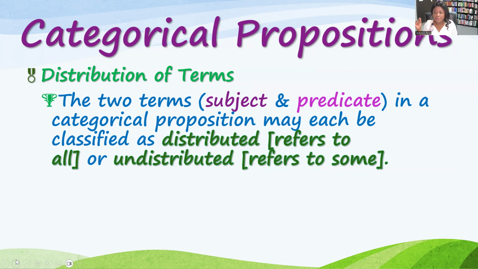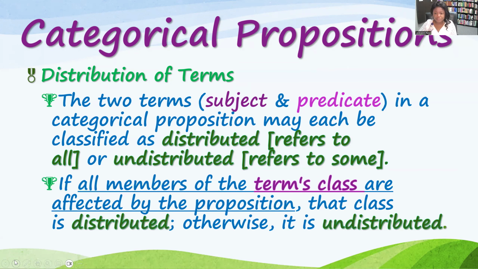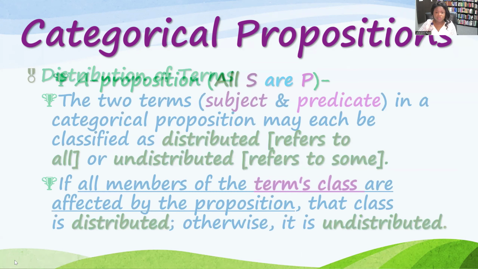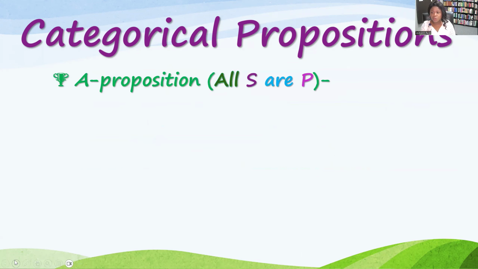If before the predicate term you see a copula that has a not, then the predicate term is distributed. So when the term refers to all or none, it is distributed. If it refers to some, it is undistributed. Let's go a little bit deeper. Another way of thinking about this is if all the members of the term class are affected by the proposition, then that term is distributed. Otherwise, it's undistributed.